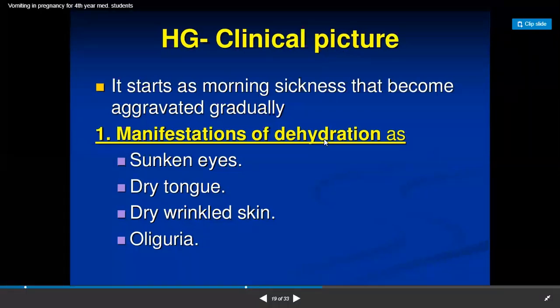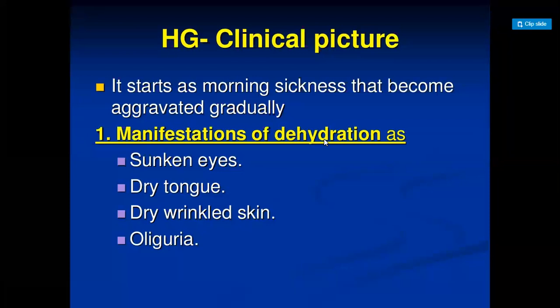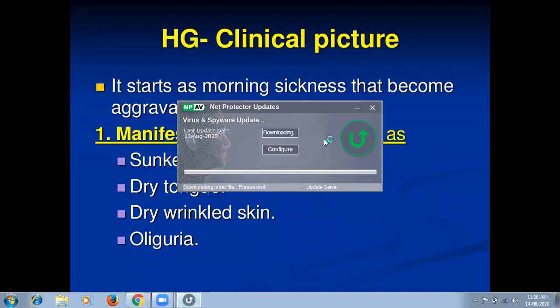You know dehydration means fluid is not adequate. Normally your eyes are bright, your skin has a nice glow, your tongue is moist and your skin has proper texture. If there is dehydration, the eyes go deep, the tongue is dry, and the skin has no proper glow or consistency.